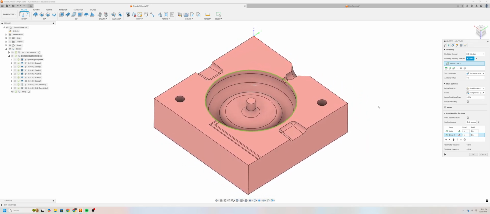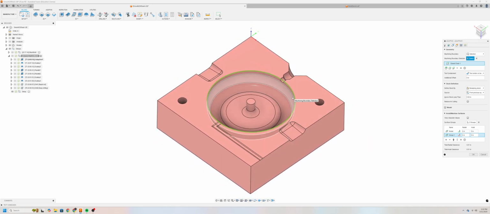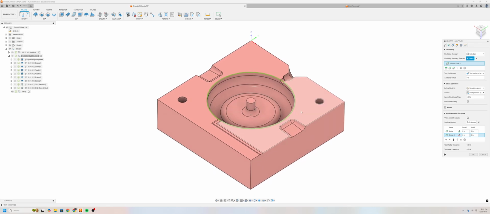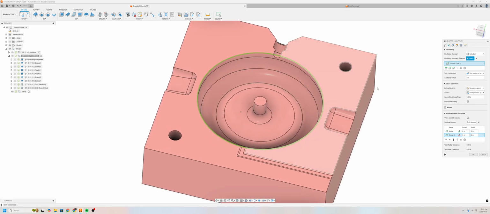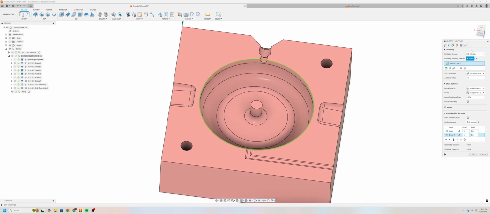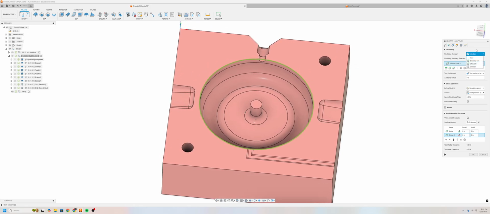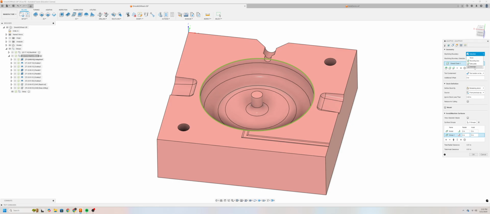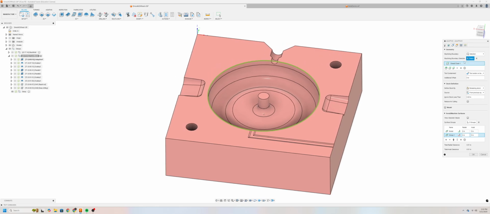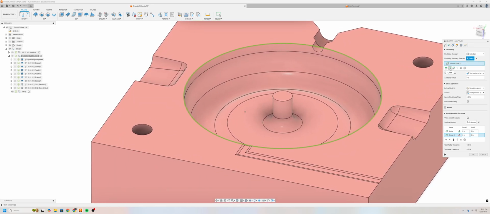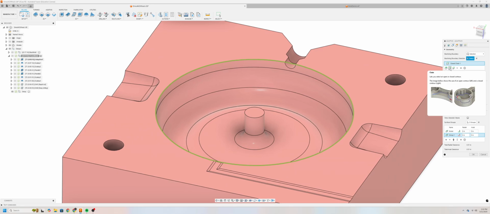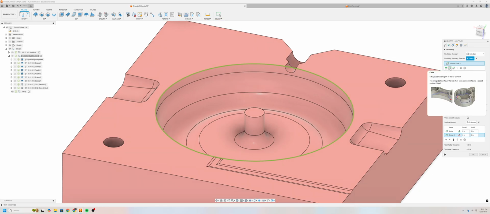This is how we'll select our geometry, or select what part of our model we want to actually remove material from our stock. Now we're starting with the main wheel mold impression. So for machining boundary, I'll want to have selection enabled. And then we want to use a chain method to select our geometry. If you hover over any of these options, you'll get a hint box and it will tell you exactly what it does. But we want to go ahead and select chain.